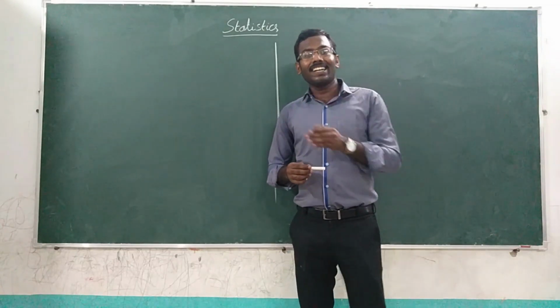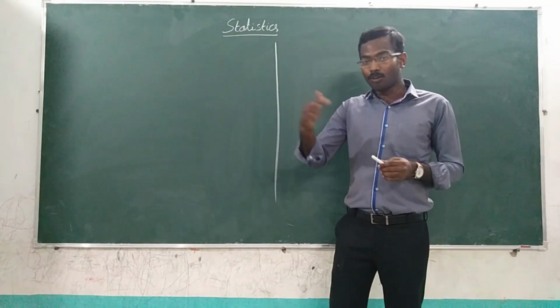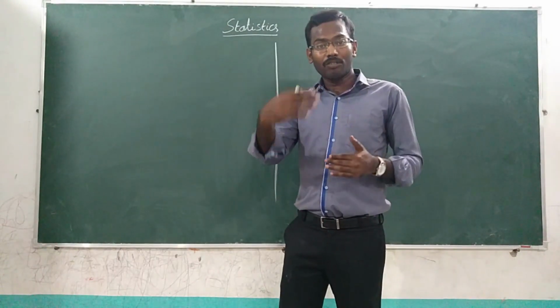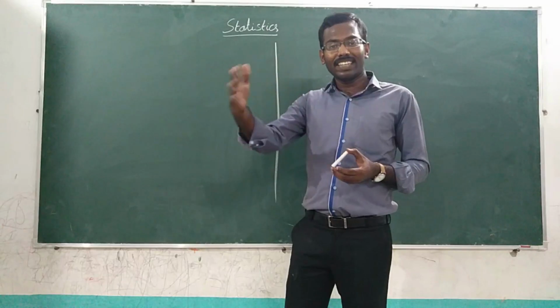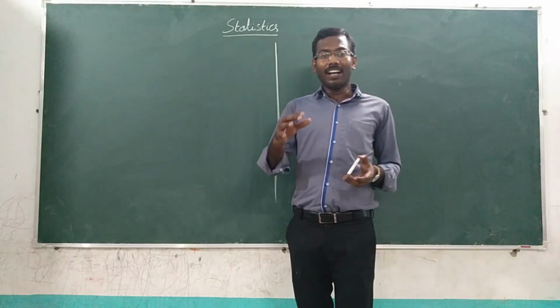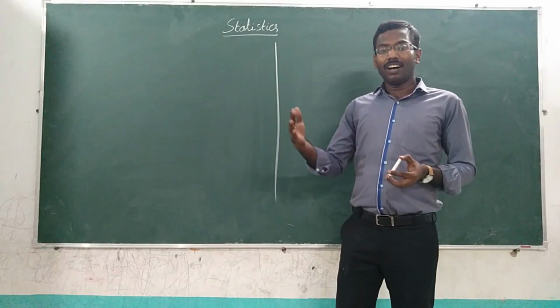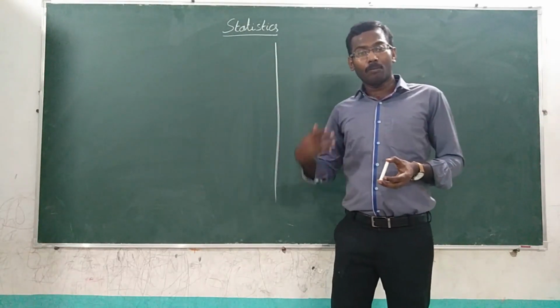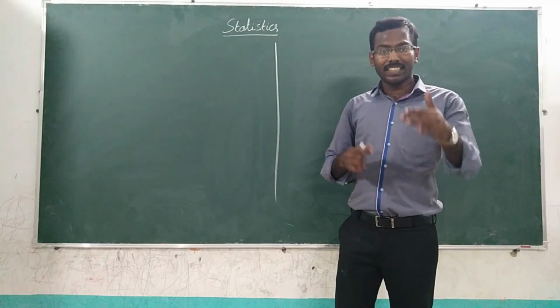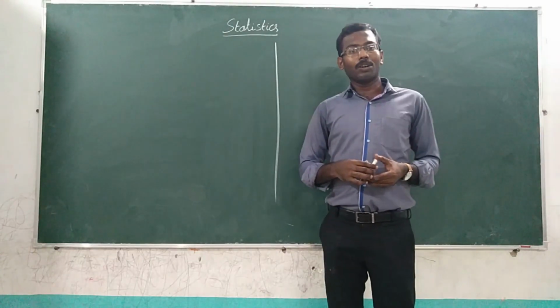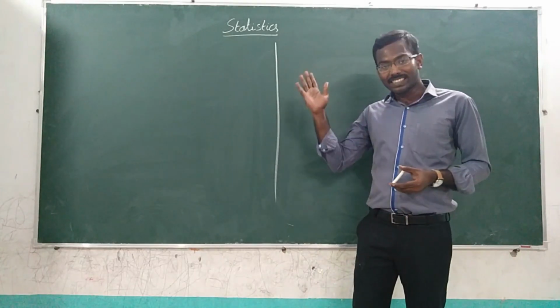Central tendency generally refers to a common character of a group. For example, the average marks of students of a class, that is called as mean, or the middlemost value of a sequence, or the most common or the most repeatedly occurring digit in a given set of numbers, that is called as mode. So let's start our class, that is statistics.